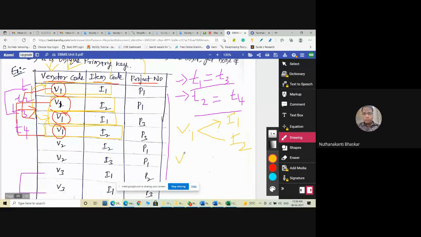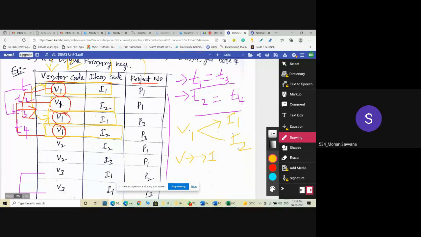We can represent vendor code as V, and you must write multi-valued dependency with the help of a double arrow symbol, and item code we can represent with I. Here V multi-valued dependency to I. Like that we need to identify such tuples having multiple-value dependency. You need to verify, and finally you can understand that it is a multi-valued functional dependency. Are you clear?